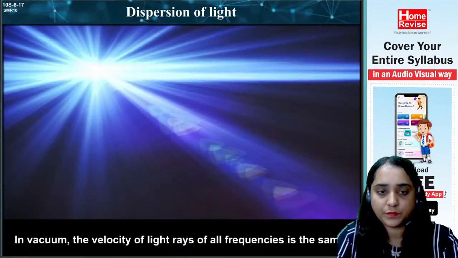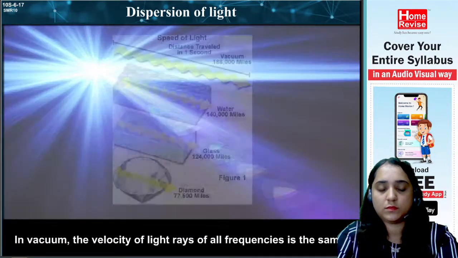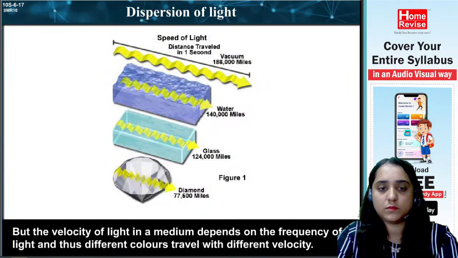In vacuum, the velocity of light rays of all frequencies is the same. But the velocity of light in a medium depends on the frequency of light, and thus different colors travel with different velocity.